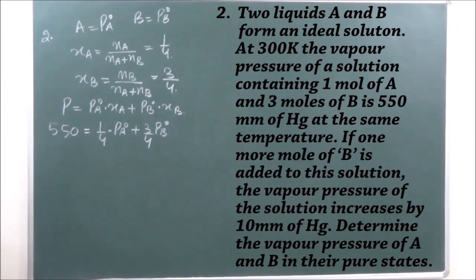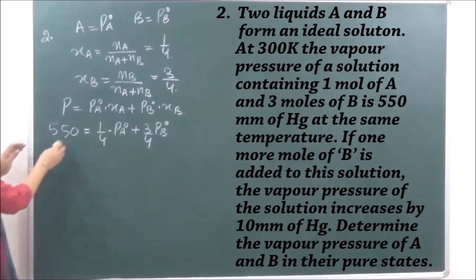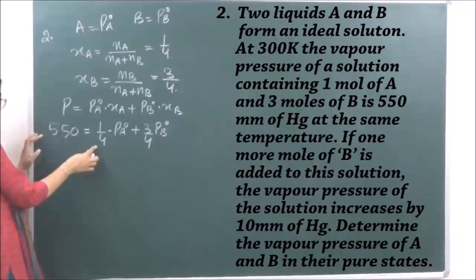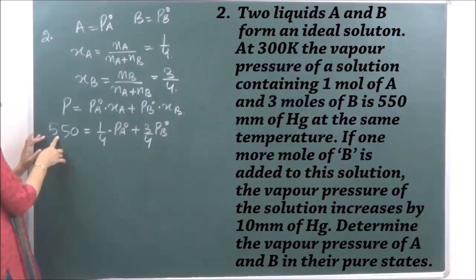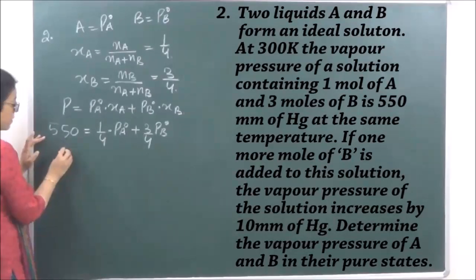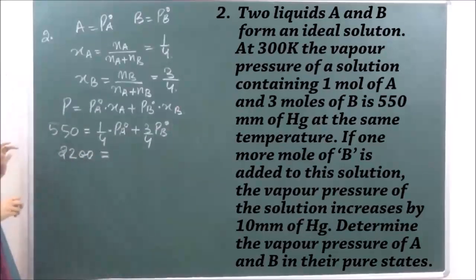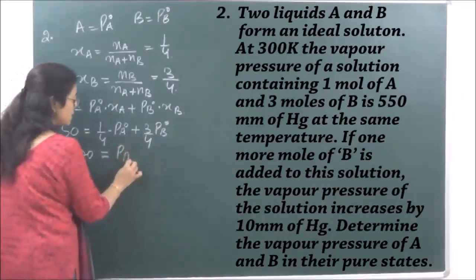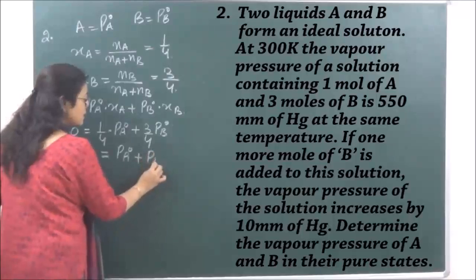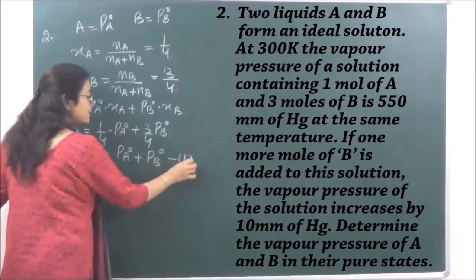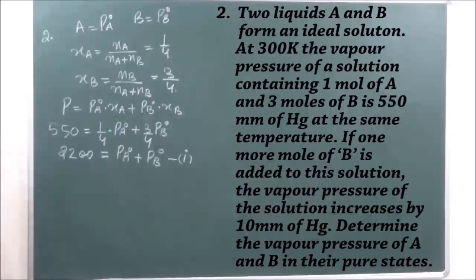We take 1 by 4 common, multiply 550 by 4, 2200, that will become equal to PA naught plus 3 PB naught. Let's say this is equation 1.